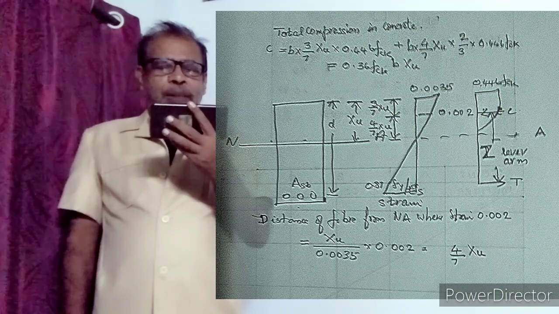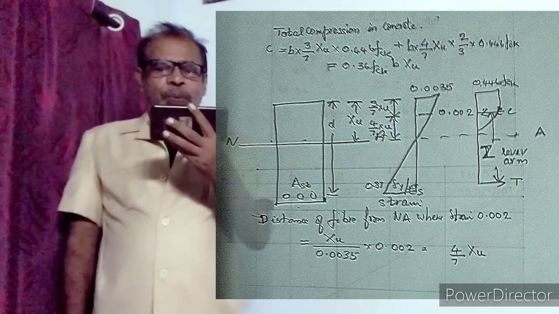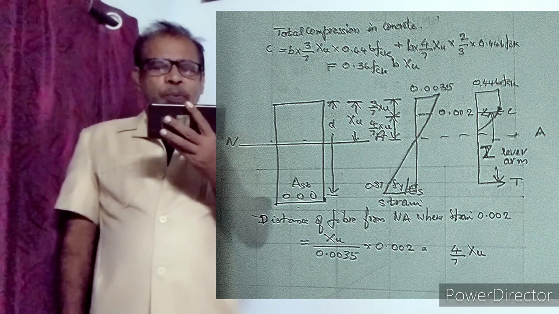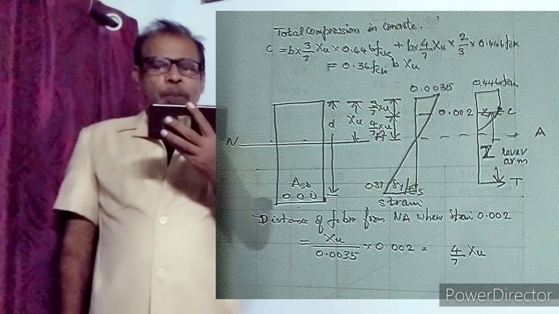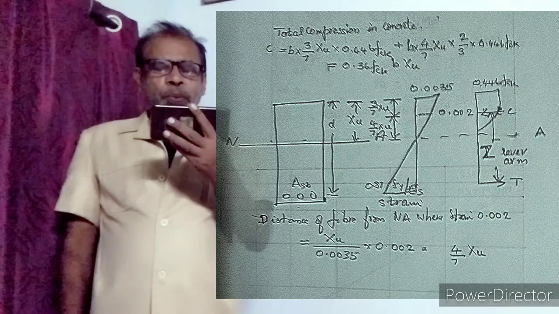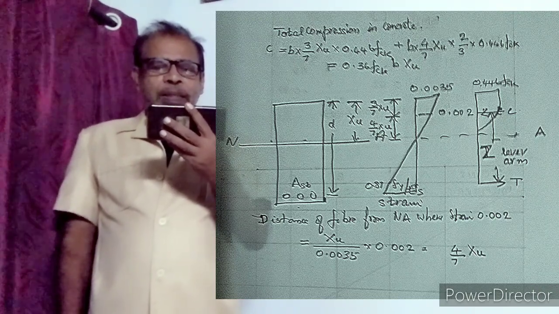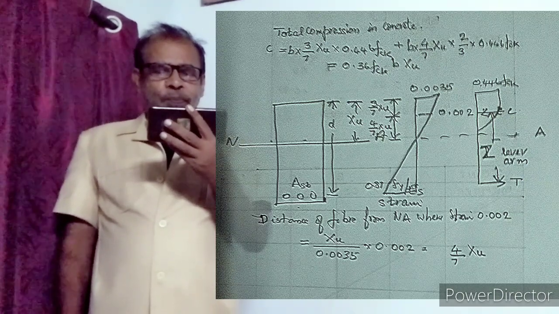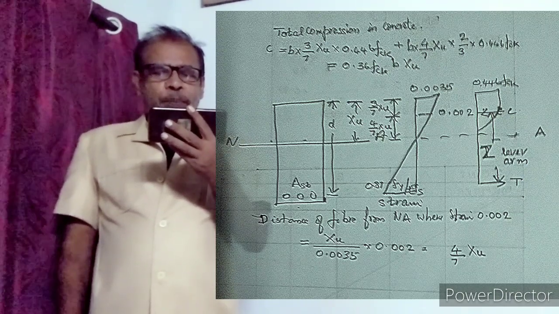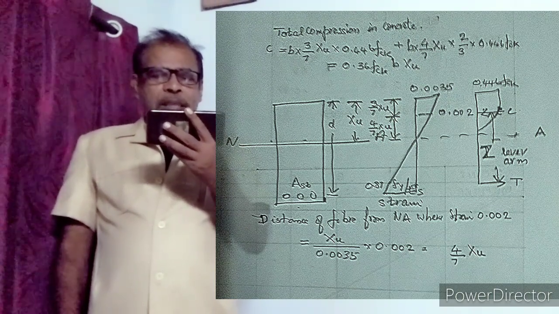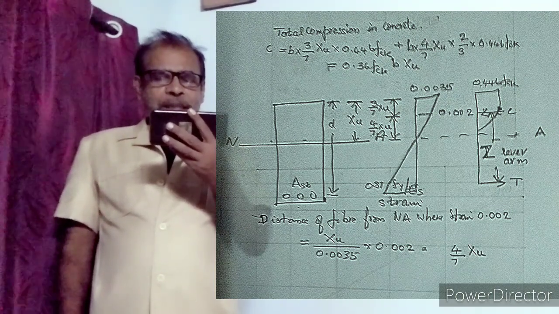From the figure, 3 by 7 xu below the top fiber the strain is 0.002. Maximum strain is 0.0035. Strain in steel is 0.87 fy by Es.